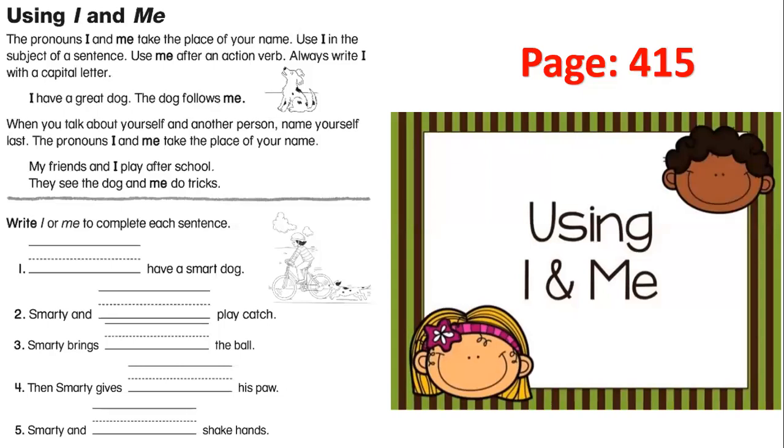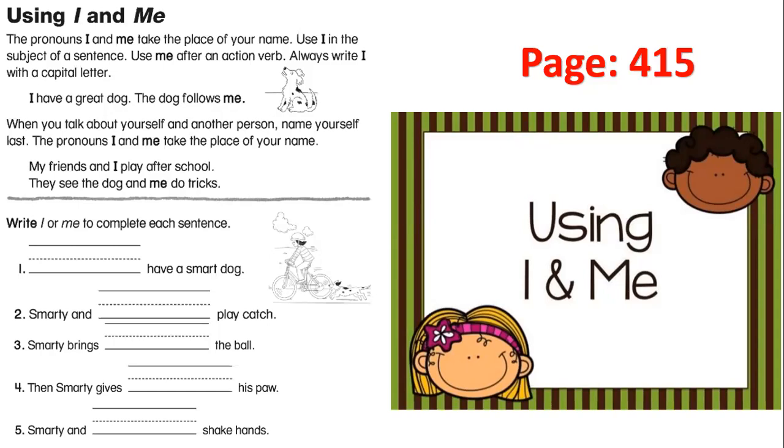When you talk about yourself and another person, we said that the person's name comes first, right? Okay, when you talk about yourself and another person, name yourself last. My friends and I. Can you see here? It comes after the person's name. My friends and I play after school. They see the dog and me do tricks.